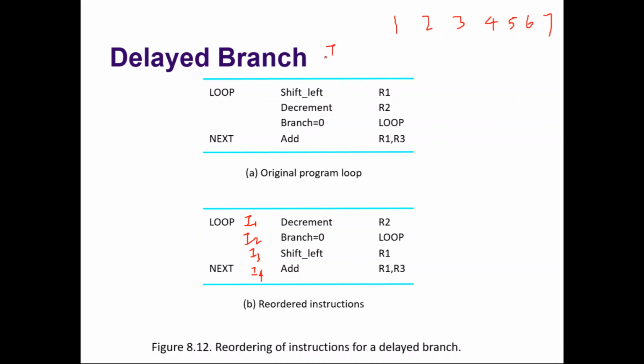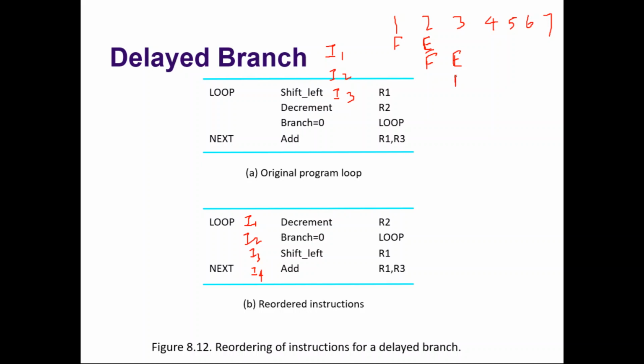So instruction 1 goes through the 2-stage pipeline. It will be fetched during the first clock cycle and executed during the second clock cycle. It's a decrement instruction. Then the branch instruction is fetched during the second clock cycle and executed during the third clock cycle. So by the end of the third clock cycle, we know that it is a branch and the branch should be taken. But the third instruction we won't stop, because the compiler has reordered it to reduce the branch penalty.